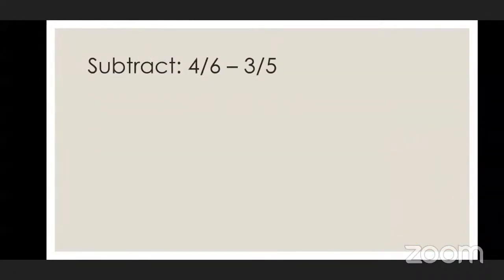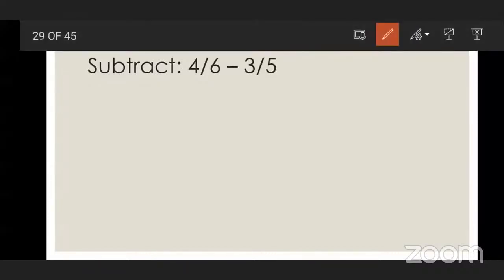Now can you subtract unlike fractions? Yes, sir. Okay, we'll take the example here. 4 upon 6 minus 3 upon 5. Now both the fractions have different denominators. What is the first step? Make the denominators the same. Okay.